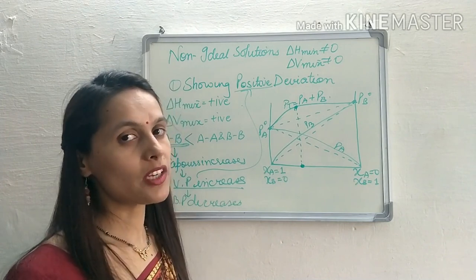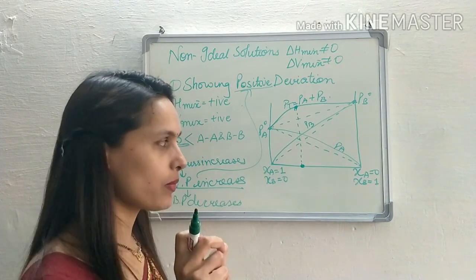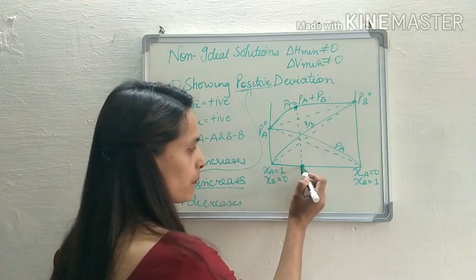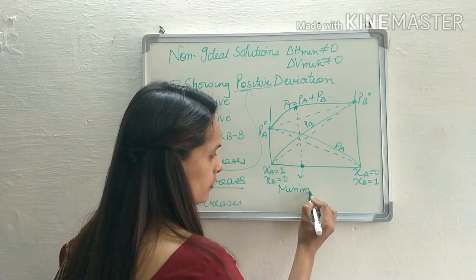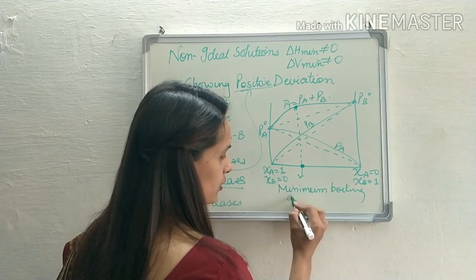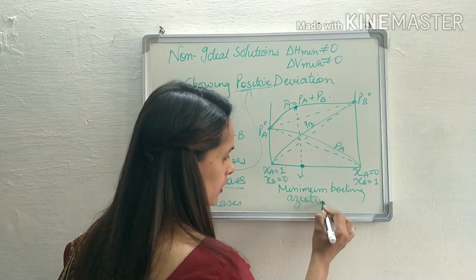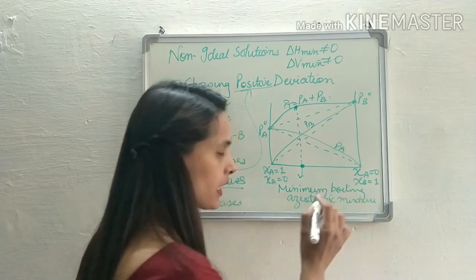If the vapor pressure is maximum, then the boiling point is minimum, and because of this, the composition is termed as minimum boiling azeotropic mixture.